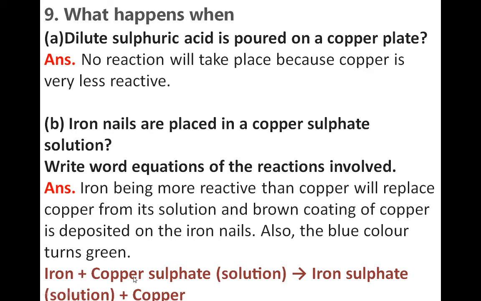Okay, so iron plus copper sulphate, that is the word equation of this reaction. Iron plus copper sulphate, what will happen? Iron replaces copper. So what is our product? Iron sulphate. Okay, and the color of the solution is now green. And copper is replaced out. Getting? Iron plus copper sulphate solution, which has a blue color, will form iron sulphate, a green colored solution, and copper.